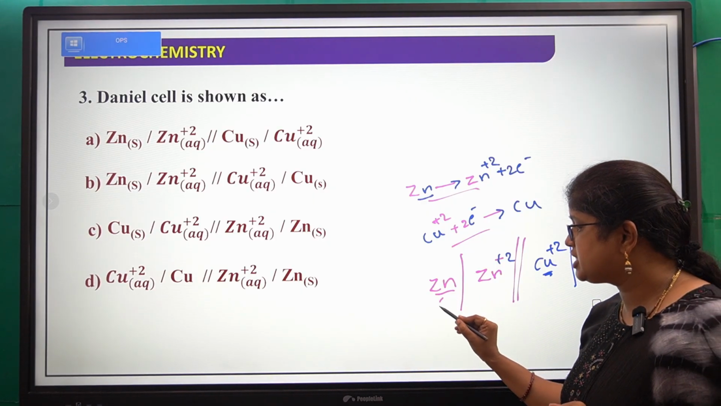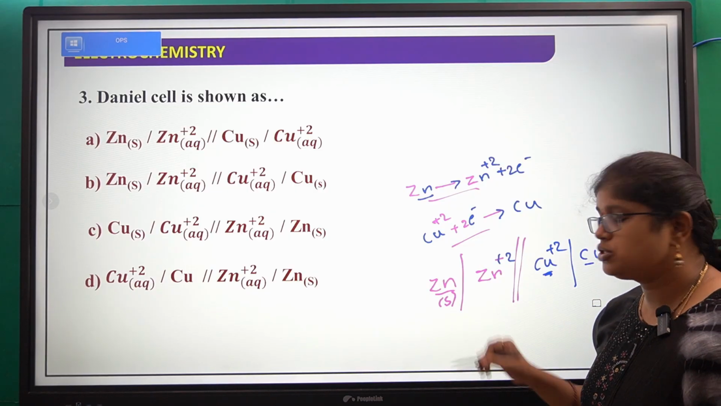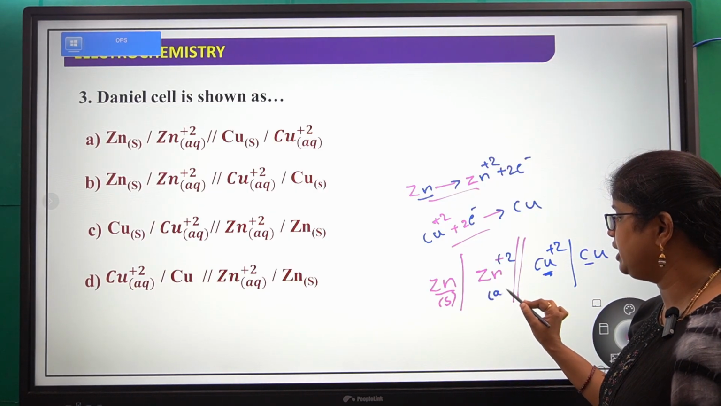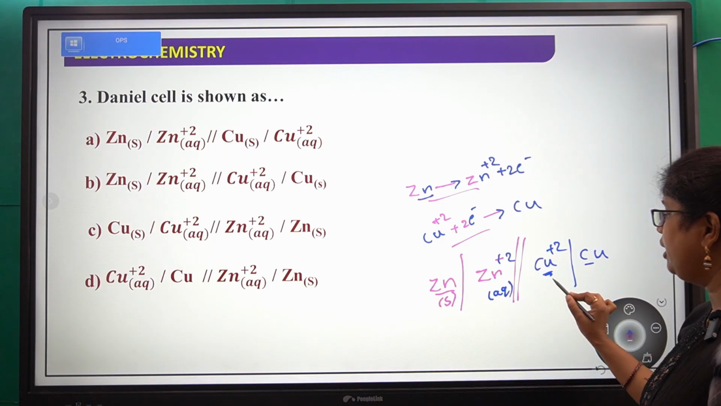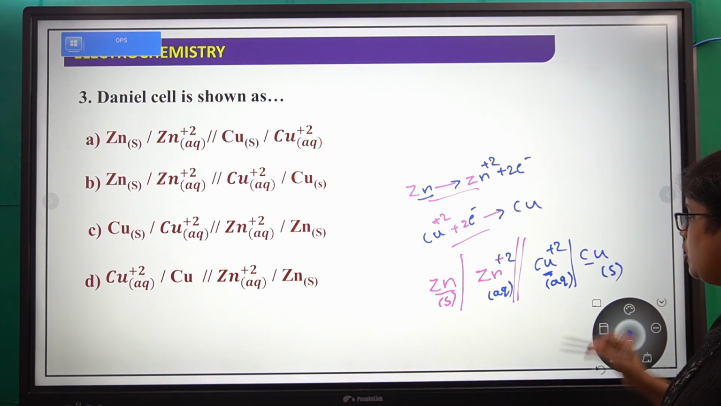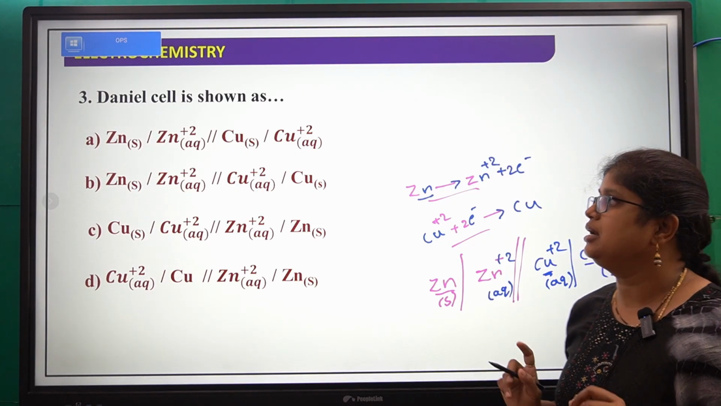Here zinc is in which state? Solid state. It is the electrode, the zinc rod, right? So solid state. Zinc plus 2 is in the electrolyte. It is in which state? Aqueous state. And here copper plus 2 is in aqueous state and copper is in solid state. So now this is the representation of the Daniell cell.